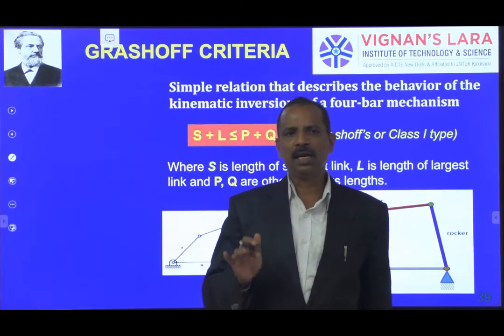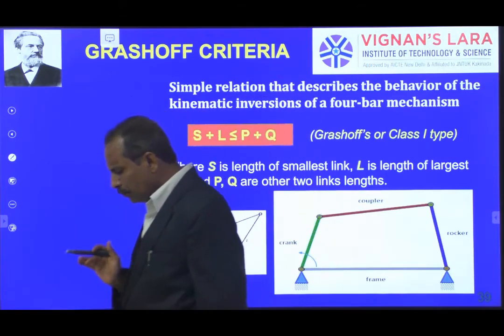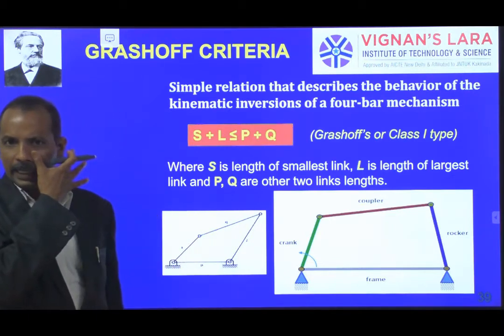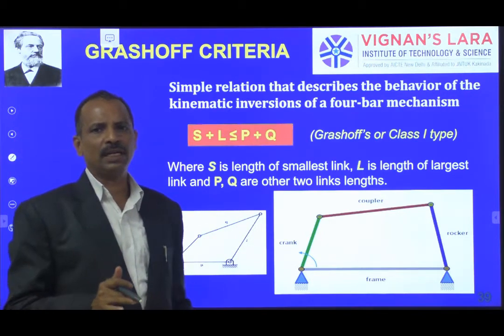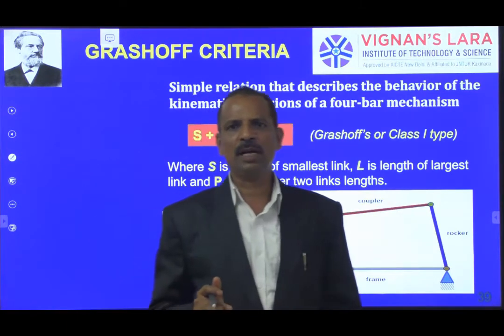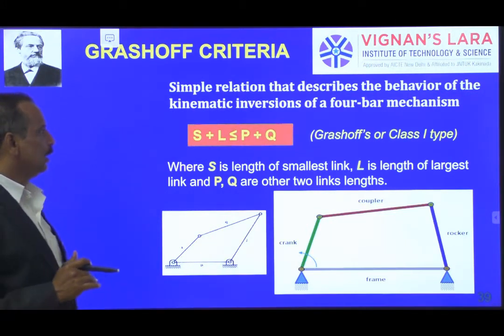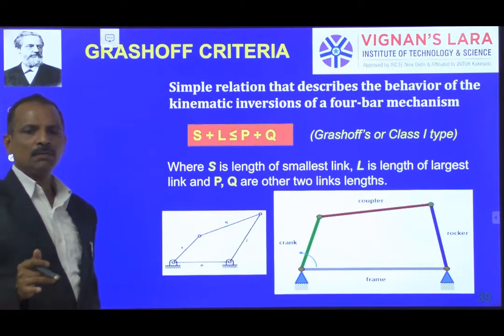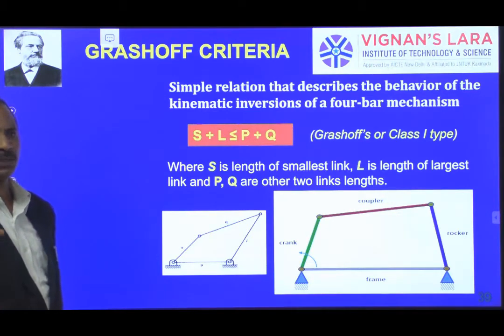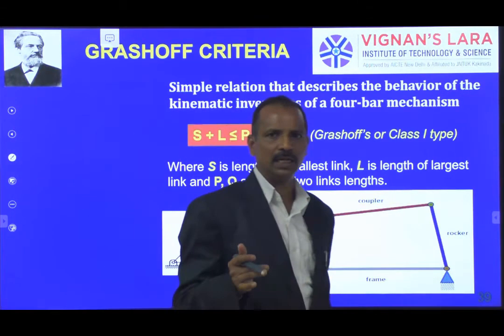And there is a scientist called Grashof. He developed a criterion for three different cases in defining mechanisms: class 1 mechanism, class 2 mechanism and class 3 mechanism, or Grashof mechanism, non-Grashof mechanism and special Grashof mechanism. What it stands for and how we can define it, let us see.